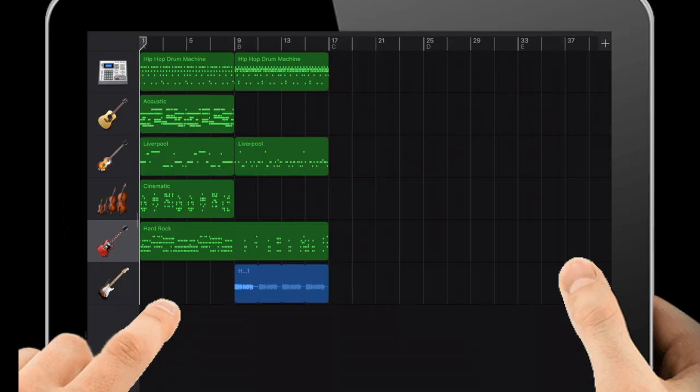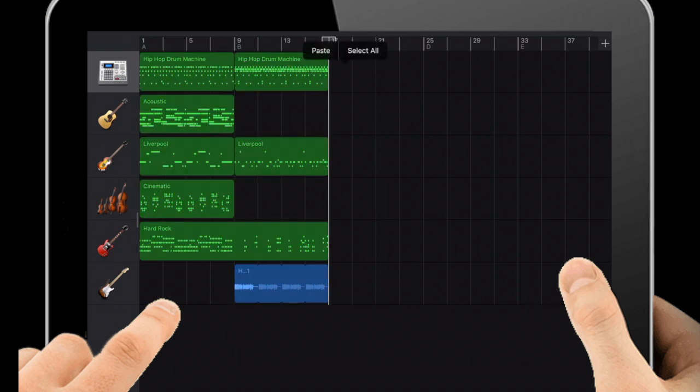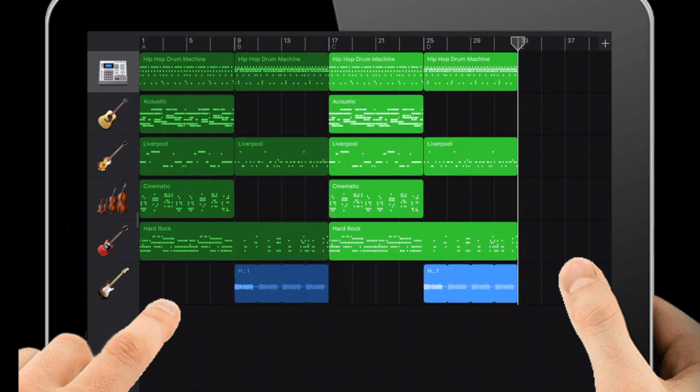If you still want to keep that form, then you can tap select all by tapping on the screen and then tapping select all, copy, and then tap on the locator where you want it to be and then click paste, and that is where your AB section will repeat again. So you therefore have AB, AB, still binary form, still using those 2 sections.